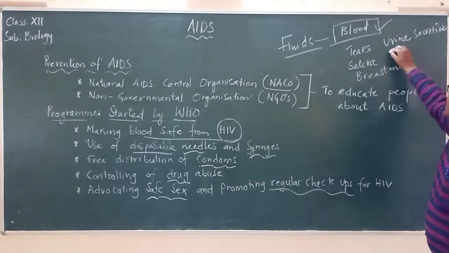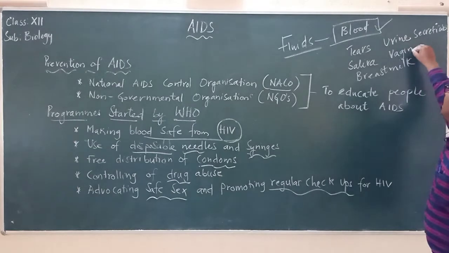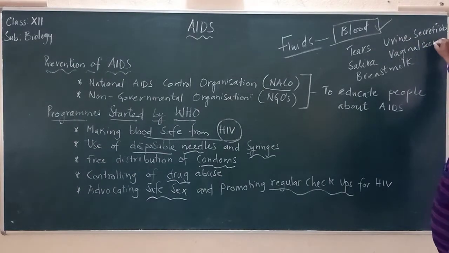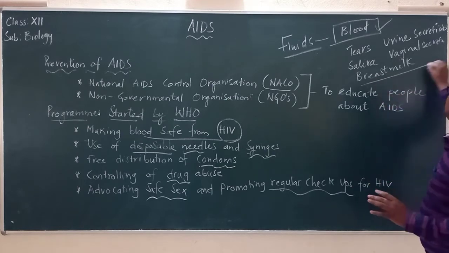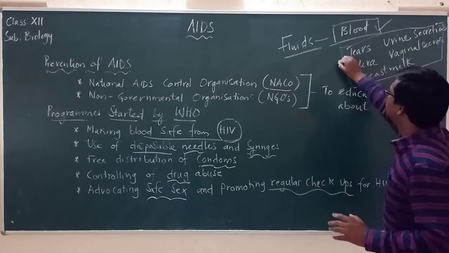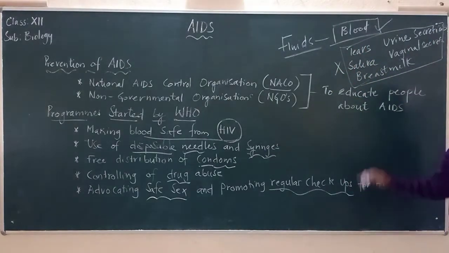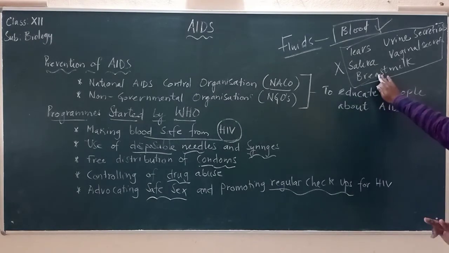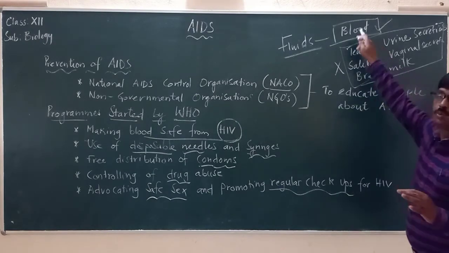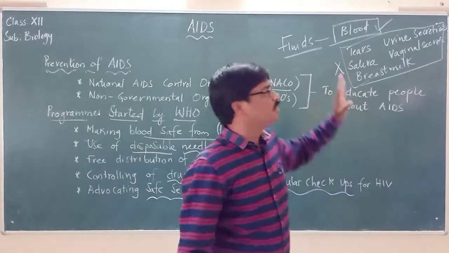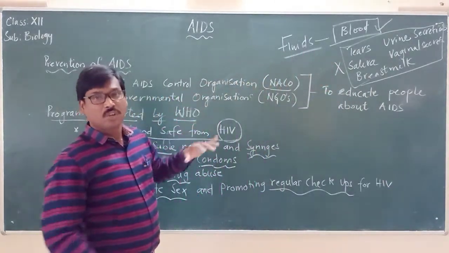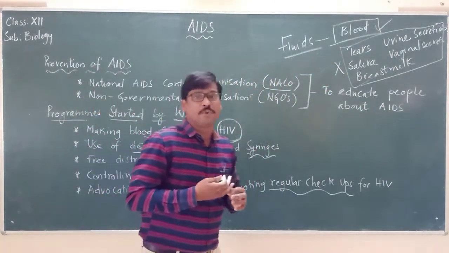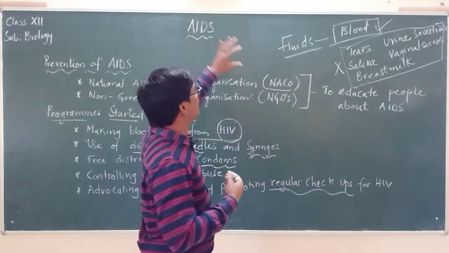It may be residing, and in females it may be there even in the vaginal secretions. It is present, but it has been identified that it is not spread through these. It is only spread through the blood. So this is all the complete information we should keep in mind when we are talking about the disease called AIDS.